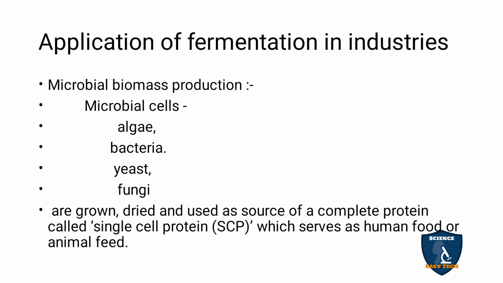So biomass production means the microbial cells. The microbial cells are a good source of protein. The single cell protein we are going to see in the next class. Single cell protein plays an important role in human food in space and animal food also. So it is highly nutritious, taken from microorganisms like bacteria, algae, yeast and the fungi. So yeast is a fungi only.